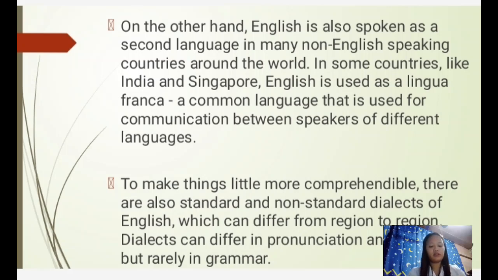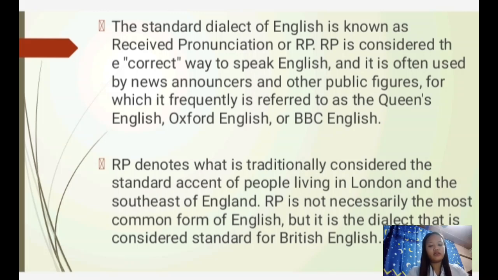So next, the standard dialect of English is known as Received Pronunciation, or RP. RP is considered the correct way to speak English, and it is often used by news announcers and other public figures, for which it is frequently referred to as the Queen's English, Oxford English, or BBC English.